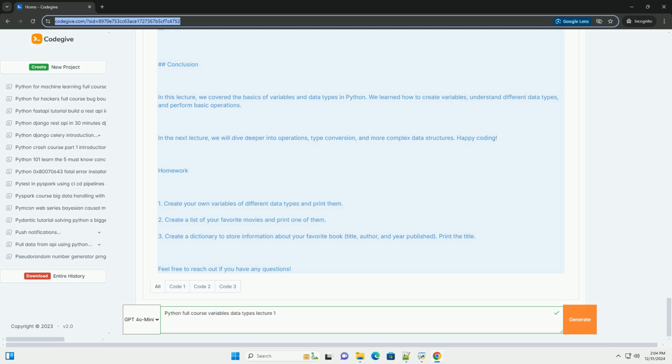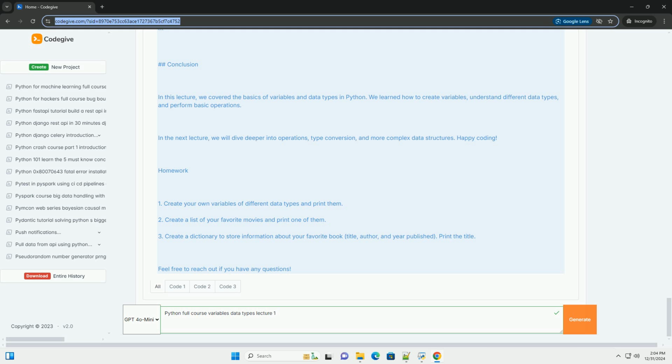Type checking. You can check the data type of a variable using the type function. Example, Python. Type checking. print(type(number1)) outputs class int. print(type(price)) outputs class float. print(type(greeting)) outputs class str. print(type(is_raining)) outputs class bool.